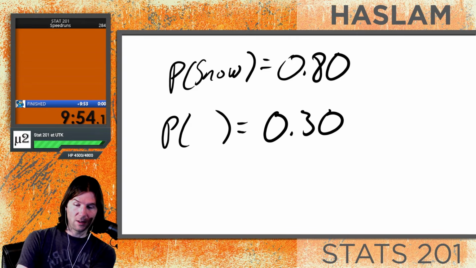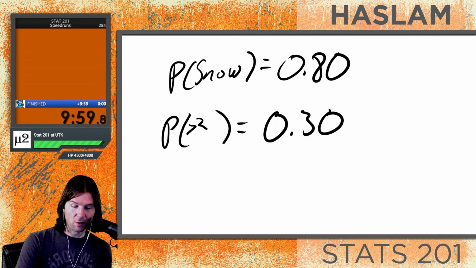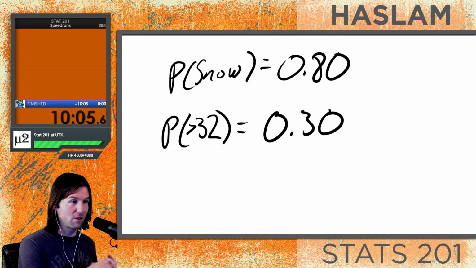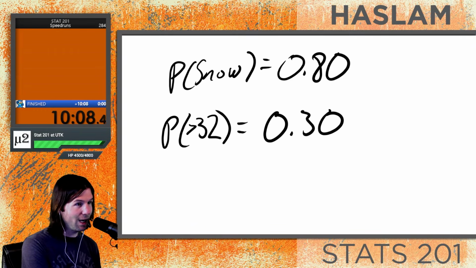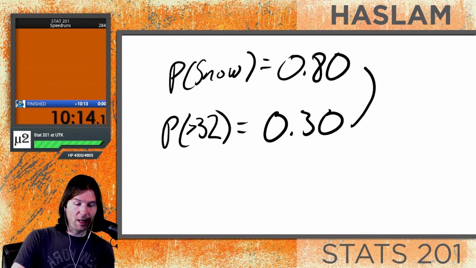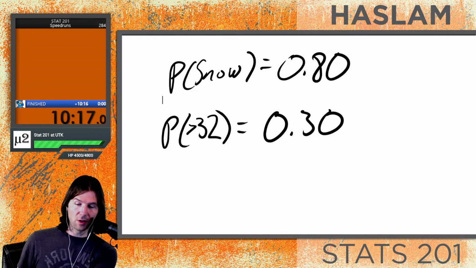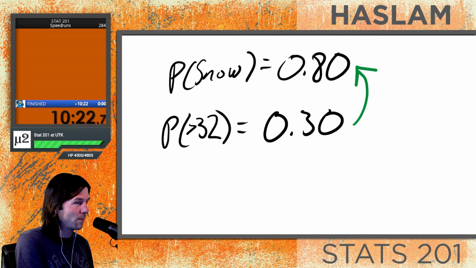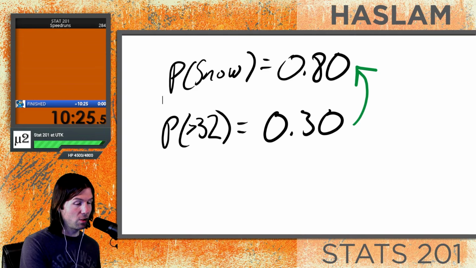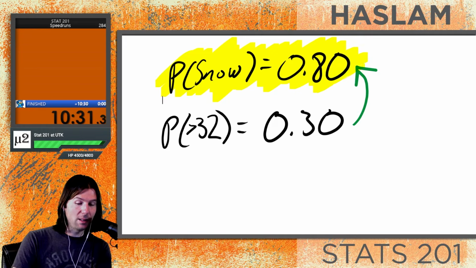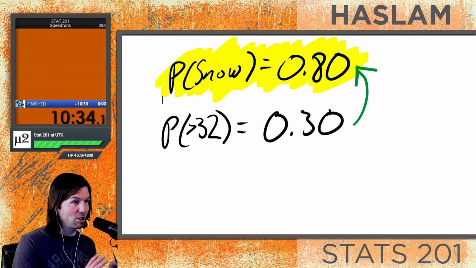But today, let's say we know the probability of it being above 32 degrees, so greater than 32 degrees, is this right here. So if you know it's above 32 degrees outside, would that change the probability of snow? In this way, the probability of snow is dependent on the temperature. So the probability of snow here, if we knew it's above 32 degrees, which is unlikely, we live, let's say, in Vermont or somewhere. So with this knowledge that it's above 32 degrees, that would change the probability of snow, because the probability of snow is going to be dependent on the temperature. So we would see a change to the probability.